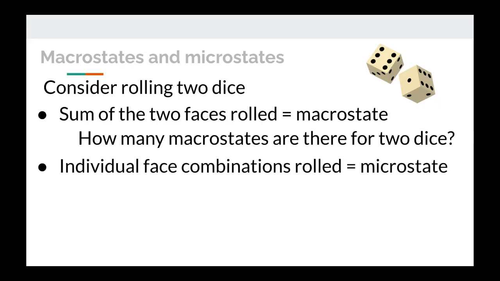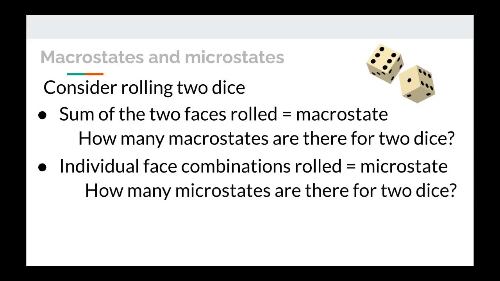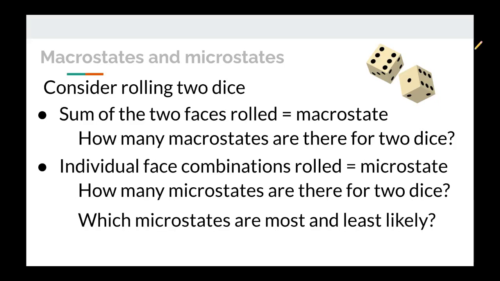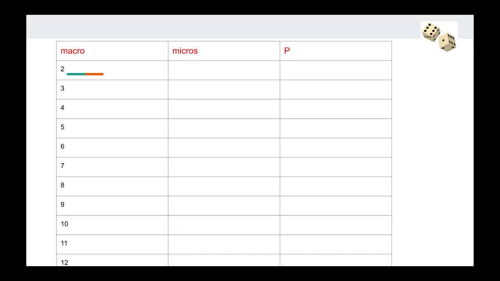The individual combinations that result in a macrostate are microstates. How many microstates are there for two dice? We also want to look at which macrostates are most and least likely to occur. So let's look at the possible macrostates and which microstates will yield those macrostates.